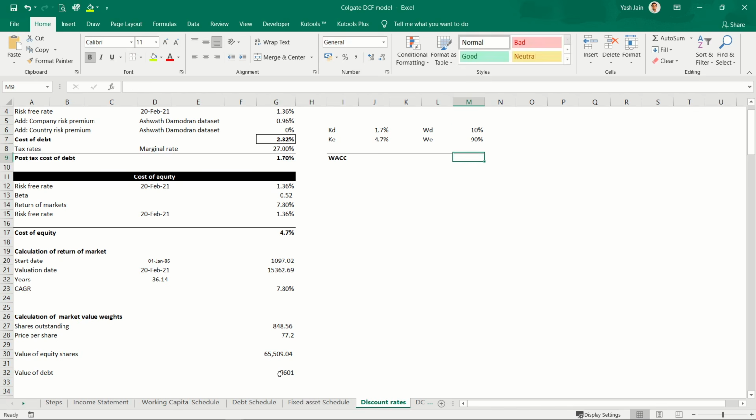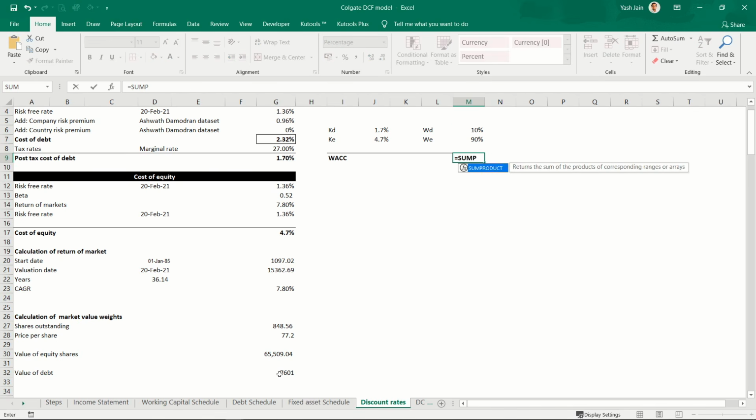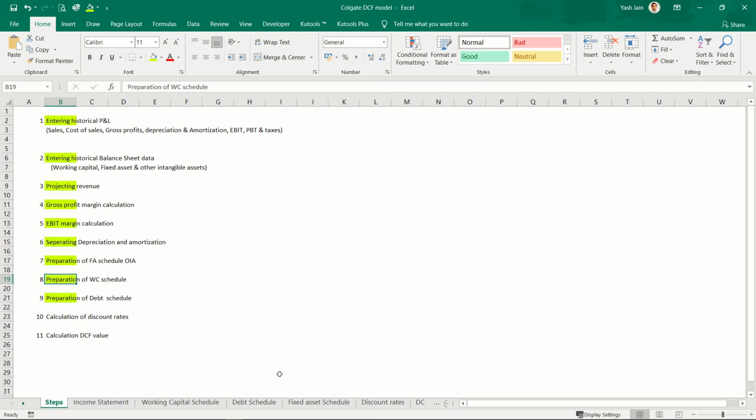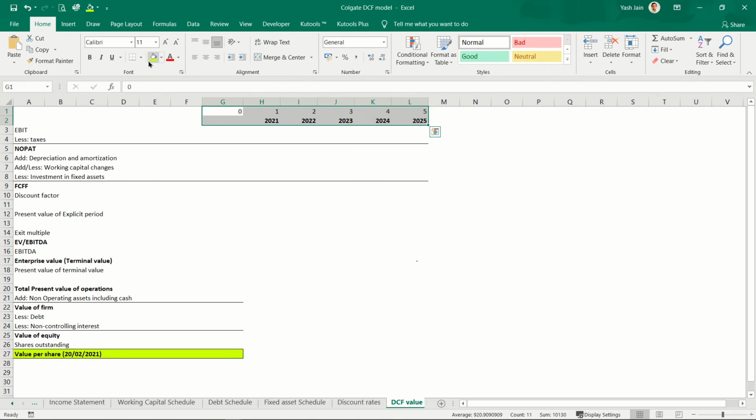Enter. Okay, so WACC would be sum product this array and this array. It comes around 4.39%. So weighted average cost of funds for Colgate is around 4.39%. Now I'm done with this step also, calculation of discount rates. Now the last step is calculation of DCF value.